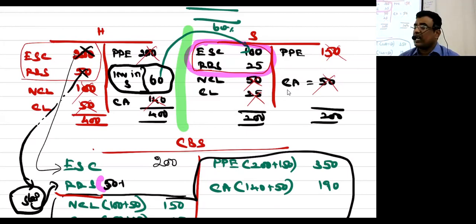All the assets and liabilities are line by line addition, I told you, subject to condition. So I did everything. I have dismantled all the items of holding company and subsidiary company except the 3 items.